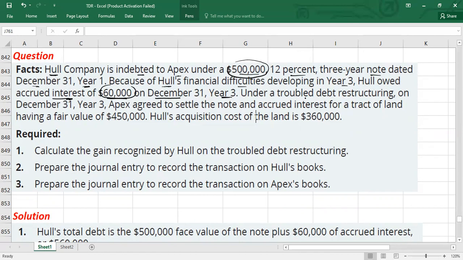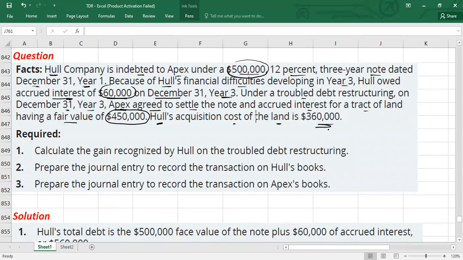Okay. Under the troubled debt restructuring on December 31st, year three, Apex, I mean to say the lender, agreed to settle the note and accrued interest for a tract of land having a fair value of 450,000. This is the settlement. We are going to settle the debt through the transfer of a land asset, and the H acquisition cost of the land, I would say its carrying value, is $360,000.